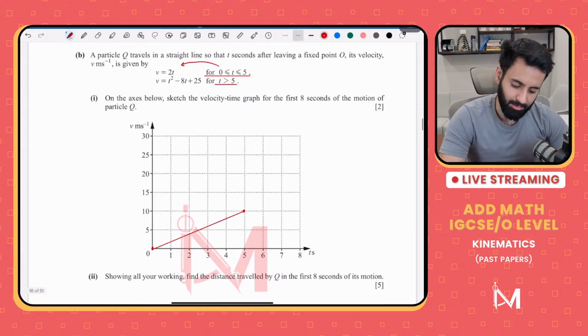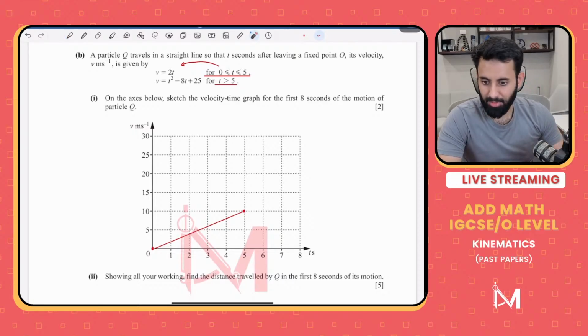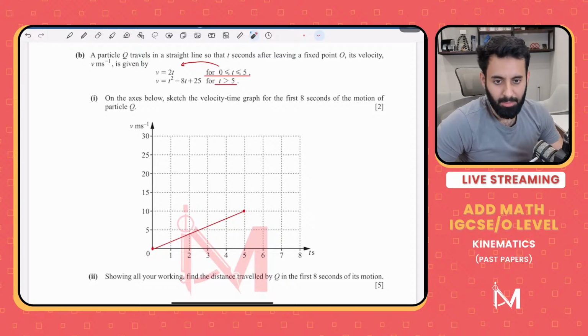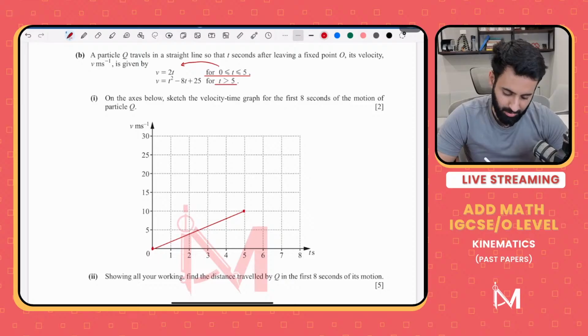Then after that, from 5 and onwards, we have a different graph. So how do we find out the shape of the graph? What we'll have to do is, notice that it's a quadratic graph, number 1. And number 2, we need to find out what the graph looks like.